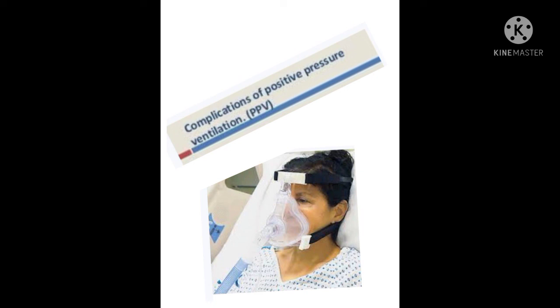The train of four assessment involves using a peripheral nerve stimulator to deliver four successive stimulating currents to elicit muscle twitches. The number of twitches varies with the percentage of neuromuscular blockade. The usual goal is one or two twitches out of four. Non-invasive electroencephalogram technology, for example bispectral index monitoring (BIS), may be useful and can help guide sedative and analgesic therapy in these patients. Excessive administration of neuromuscular blocking agents may predispose the patient to prolonged paralysis and muscle weakness, even after these agents are stopped.